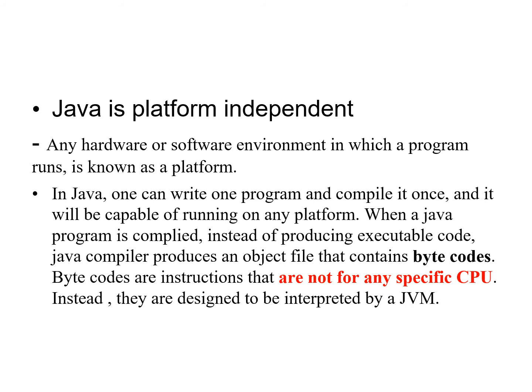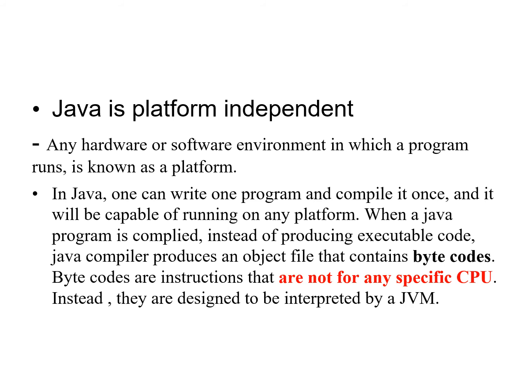Java is a platform independent language. Any hardware or software environment in which a program runs is known as a platform. In Java, we can write one program, compile it, and we will get bytecodes. These bytecodes are capable of running on any platform.